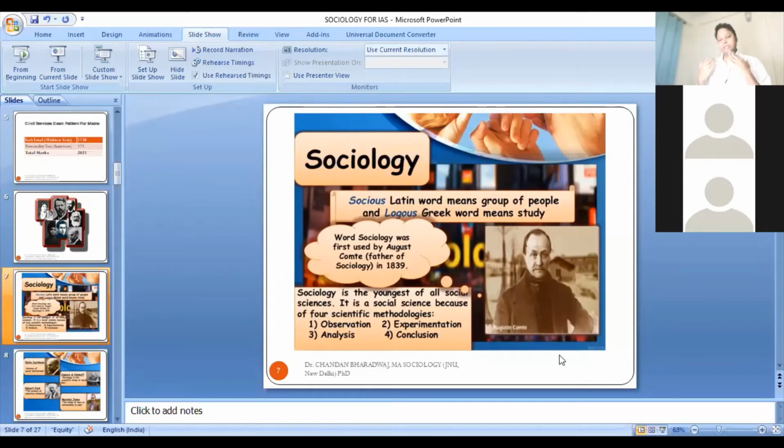And that man, Auguste Comte, who is known as the founding father of sociology, had a clear-cut vision that this new branch of knowledge will focus on the scientific study of social reality. The approach, the agenda, or the focus of this new branch of knowledge will be the scientific study of social reality. How are the sciences studying physical reality in physical sciences?